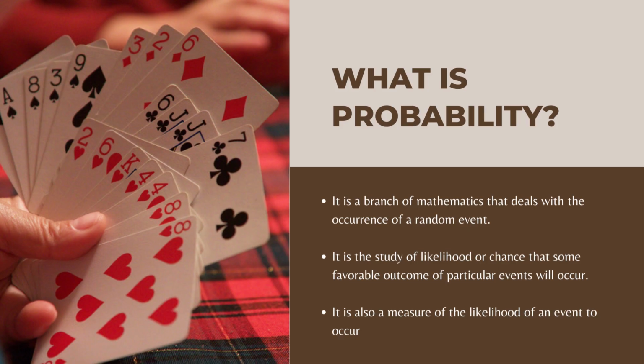What is probability? Probability is a branch of mathematics that deals with the occurrence of a random event. It is the study of likelihood or chance that some favorable outcome of particular events will occur. It is also a measure of the likelihood of an event to occur. So, probability is used in events because we are unsure of what the outcome of that event would be.